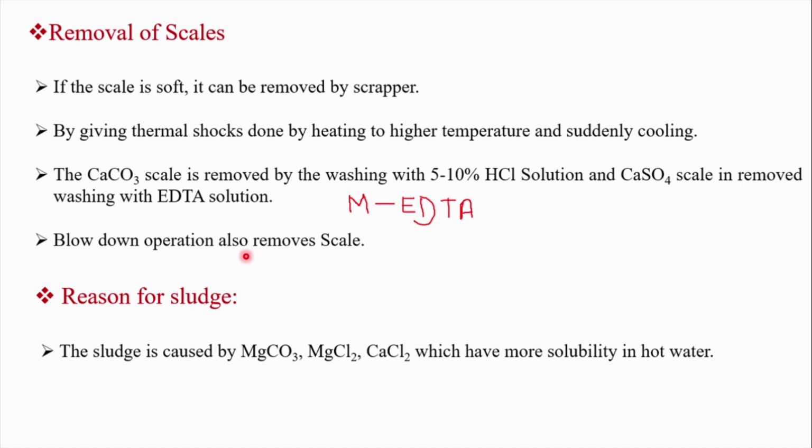So in the previous slide we understood what a sludge is. A sludge is nothing but a loose and slimy precipitate. It is suspended in the boiler feed water. That's called a sludge. The main reason for the sludge formation is bicarbonates, carbonates and chlorides of calcium and magnesium. So what is the disadvantage? How the sludge affects the boiler operation, let us see in the next slide.